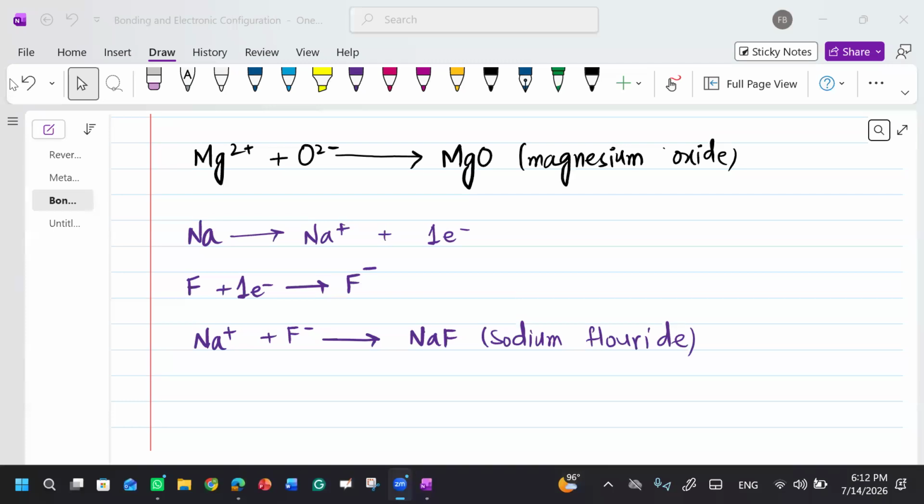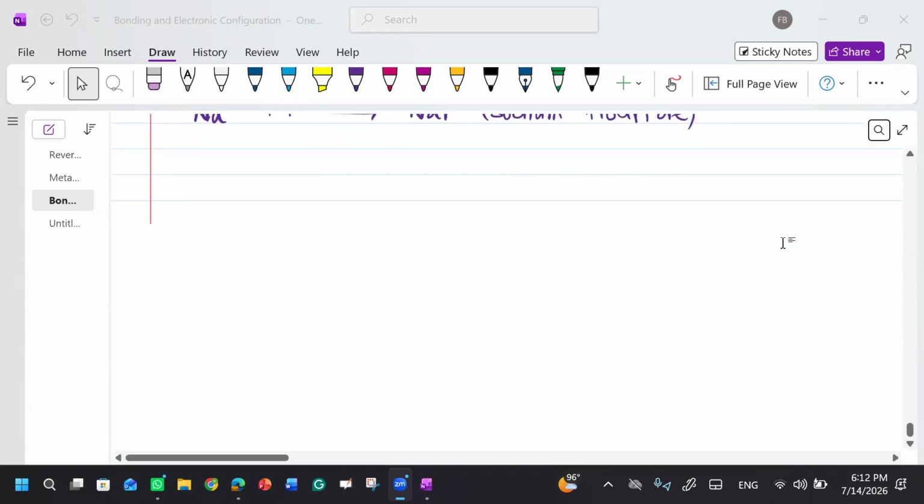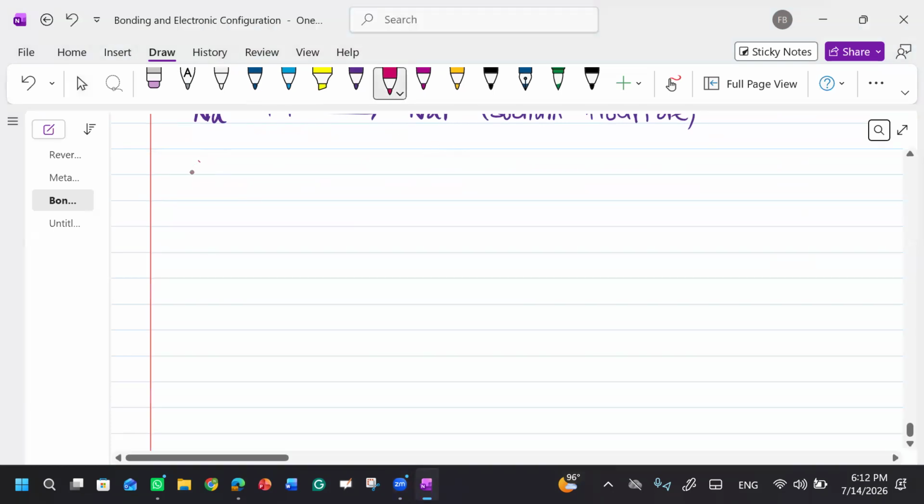Recording in progress. So we were discussing this magnesium and sodium. Now I'm going to give you another example. We can take the example of aluminum. Aluminum belongs to the group number 3. Okay, so it will lose 3 electrons, Al3+, right?